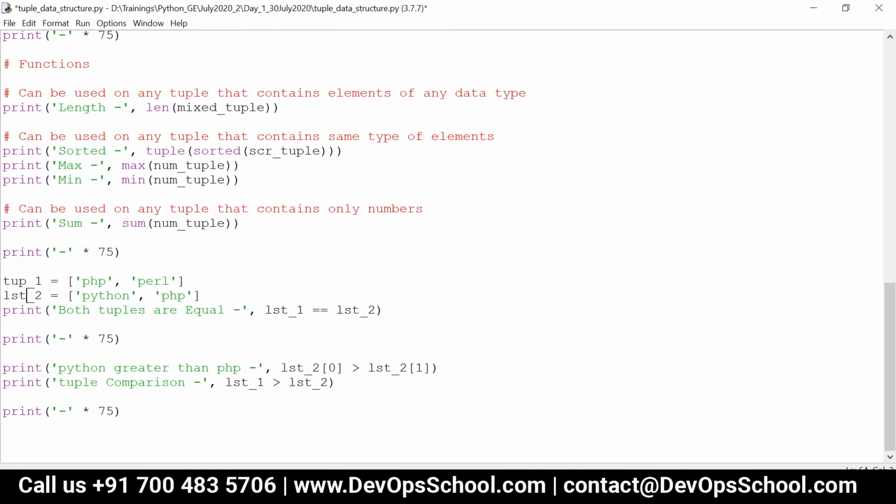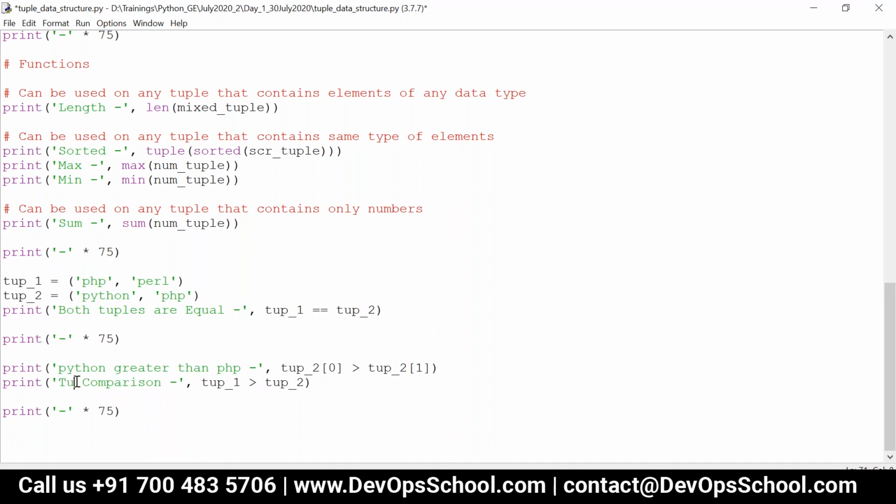Let's say tup_1 and tup_2, and then over here I can write within parentheses, and similarly over here within parentheses. Then here I can write tup_1 and tup_2, similarly tup_2, tup_2, tup_1 and tup_2.